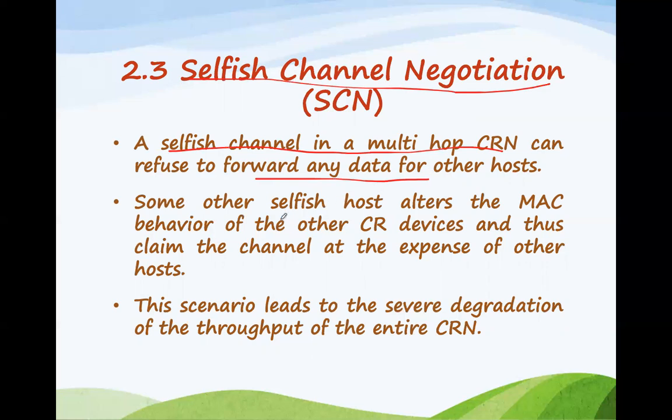As a result, some other selfish host alters the behavior of this channel, and the channel does not transmit the data packets. This scenario leads to severe degradation of the throughput, since the channel itself does not try to transmit the packets. That is selfish channel negotiation.